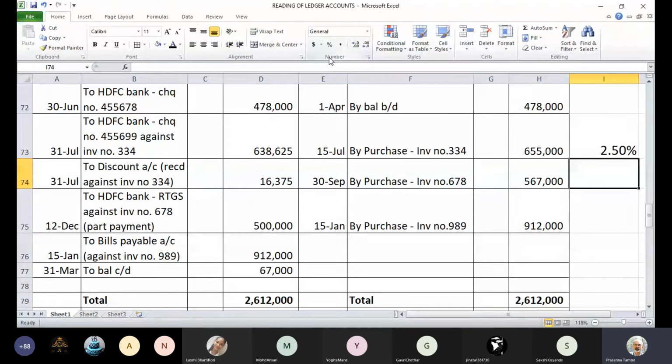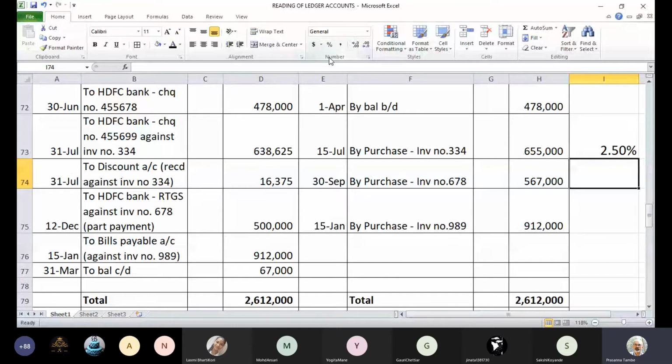Then the next transaction happens on 30th September. Purchase, invoice number 678. So we have passed the entry purchase account debit to Sanjay's account on 30th September, 5,67,000 rupees. Now against this invoice of 5,67,000, the payment is made in December. And on 12th December, you find an entry to HDFC Bank RTGS against invoice number 678. So online payment, RTGS based payment was made to the extent of 5 lakhs. It is a part payment.